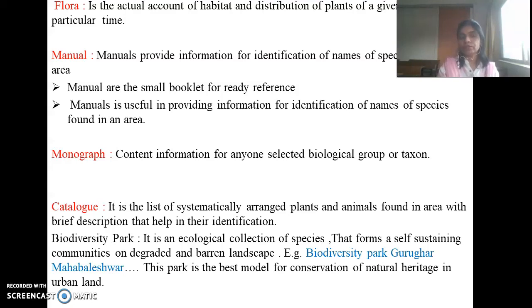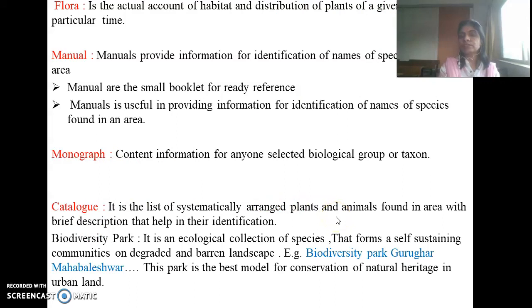Monographs. A monograph contains information on any selected biological group only. It belongs to a single plant specimen or animal specimen. They keep the record of a single group of organisms, either plants or animals. This record is called a monograph. Catalog.